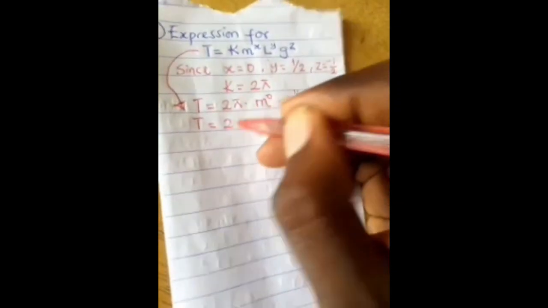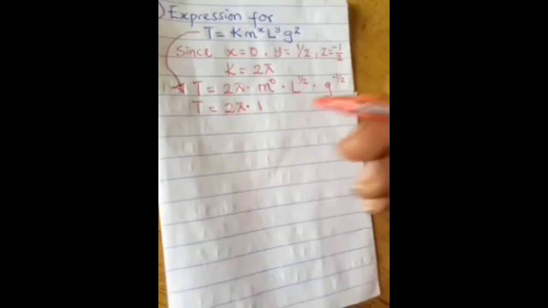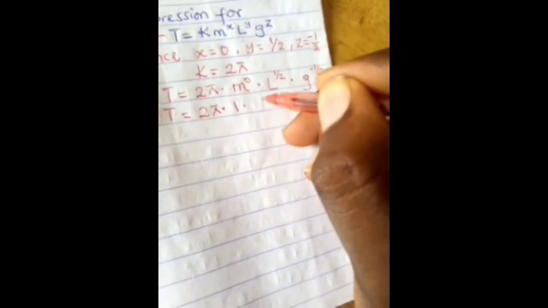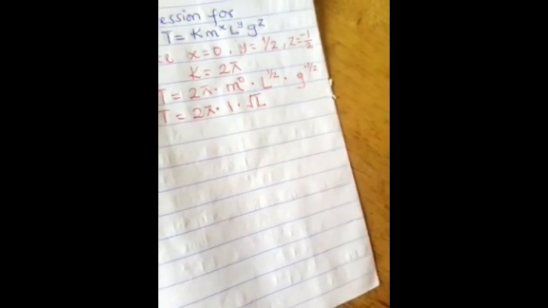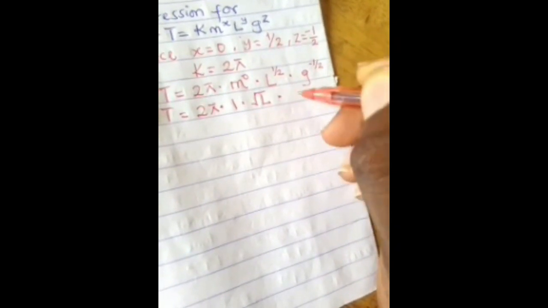Okay, so T equals 2 pi, m raised to power 0 is 1, multiplied by l raised to power half. Recall from indices, this gives us square root of l, multiplied by g raised to power minus half. So this is the same as 1 over g to the half.